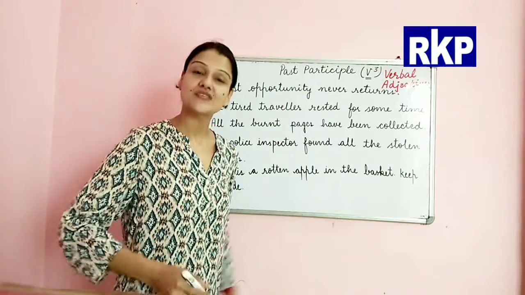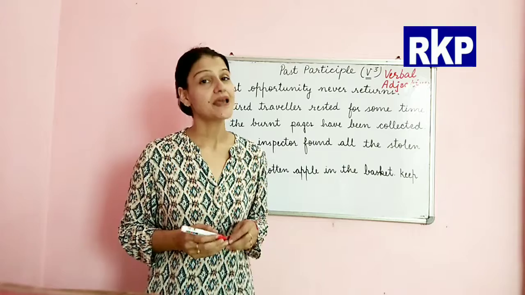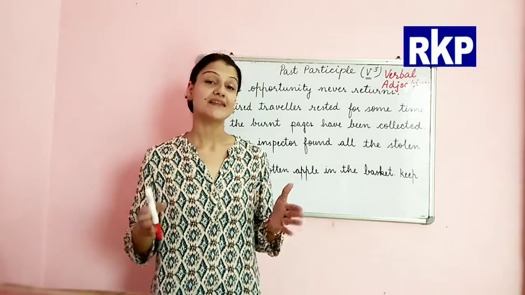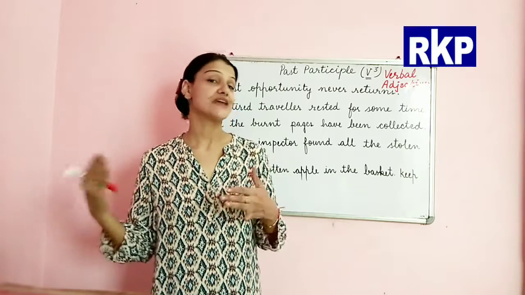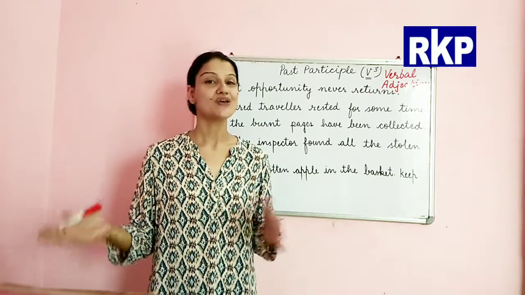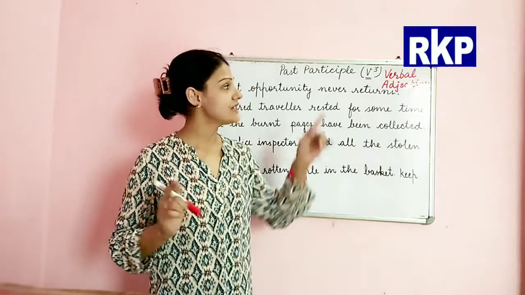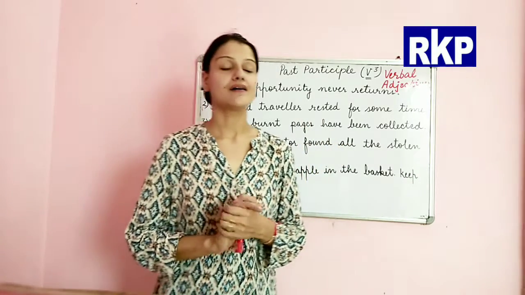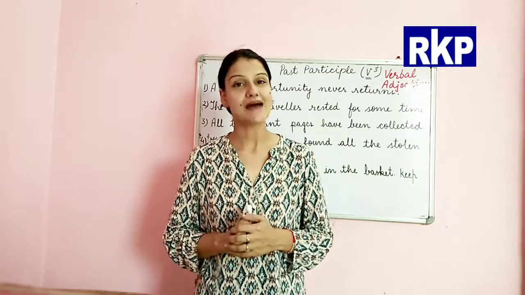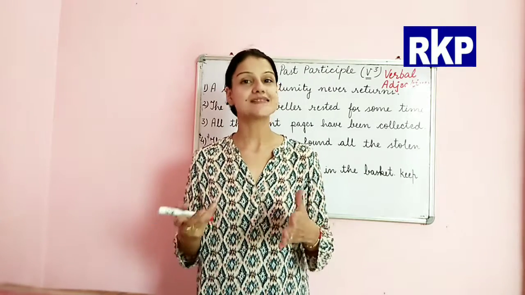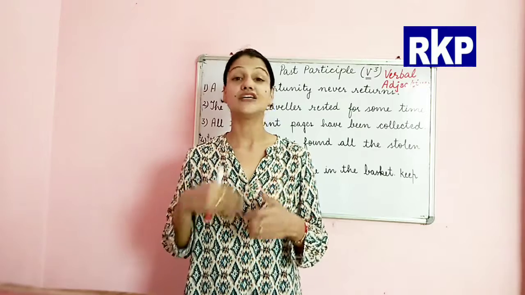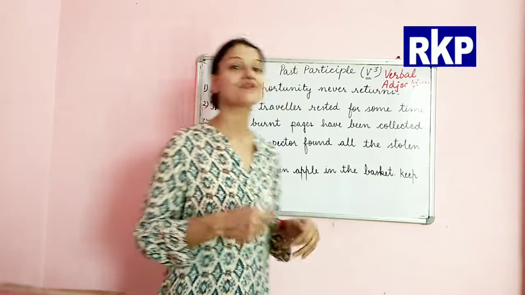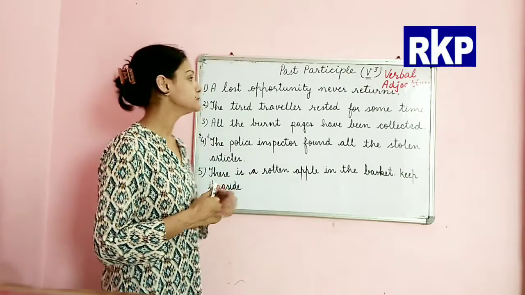That is why they are known as verbal adjectives, because they are verbs, but they act as an adjective in the sentence. So we'll take help of a few examples and we'll try to understand the usage of past participles in the sentences. Let's have a look here.